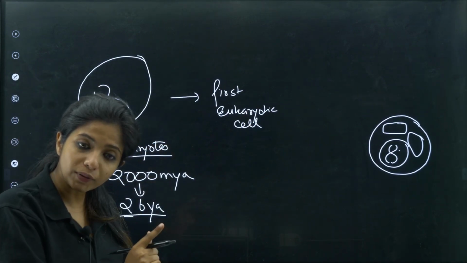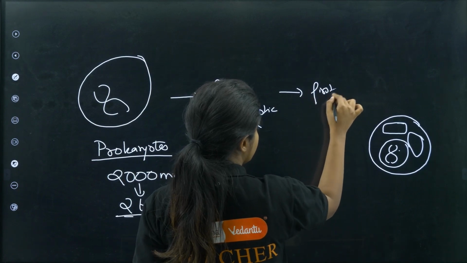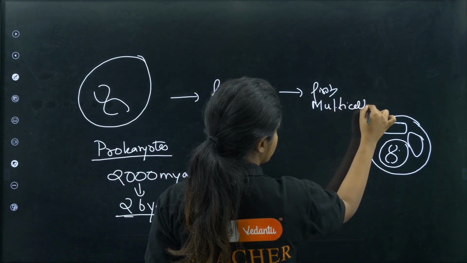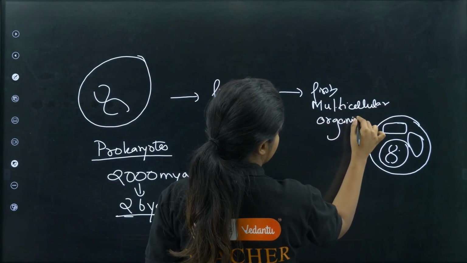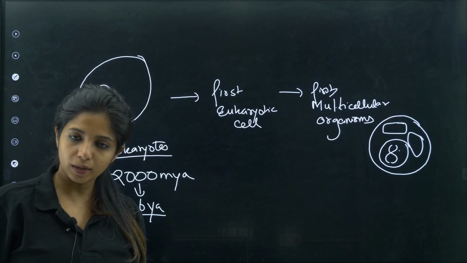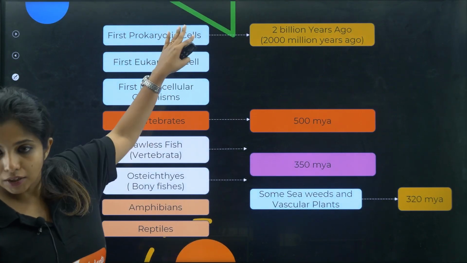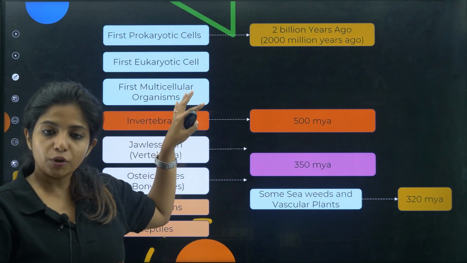Now when you got one eukaryotic cell, obviously they will come together and form the first multicellular organisms. Works? Cool? Now come over here. That is done. Until here we have done. Now the first multicellular organisms came. What do you mean by that?